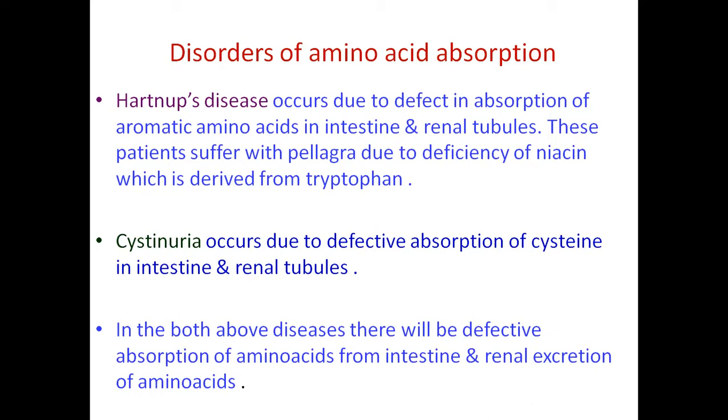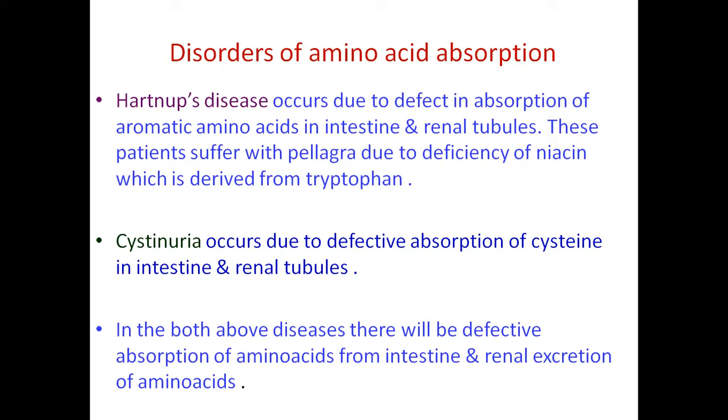Niacin is a vitamin B complex which is required for the many biochemical reactions that are taking place in the body as a coenzyme. So if aromatic amino acids are not absorbed from the intestine, the synthesis of niacin will not take place in the body.